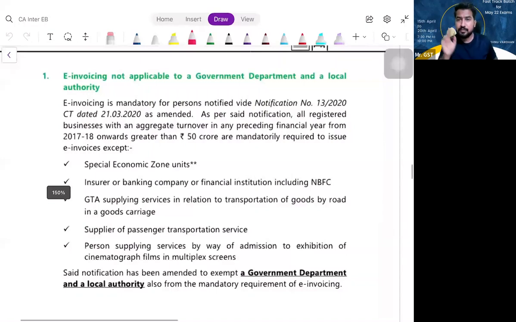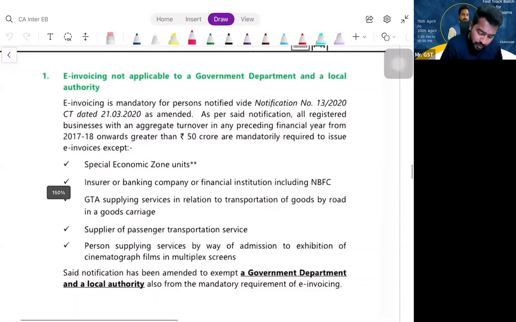Are you able to understand? That means you generate the invoice, first give it to the government, the government will add something to it, and now you download it and give it to the customer. Am I clear? This is the E-Invoicing procedure in short. Fine. So now the amendment here is, please understand, E-Invoicing provisions you need not follow. Who should follow? Whose aggregate turnover in any preceding financial year from 17-18 has exceeded 50 crores.